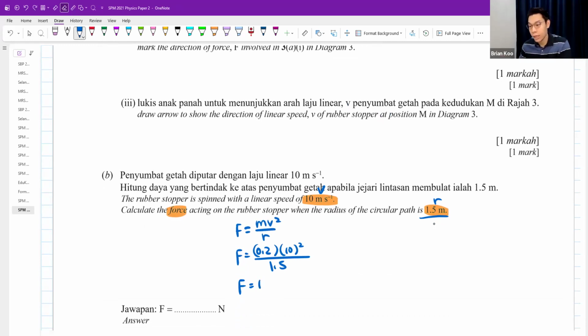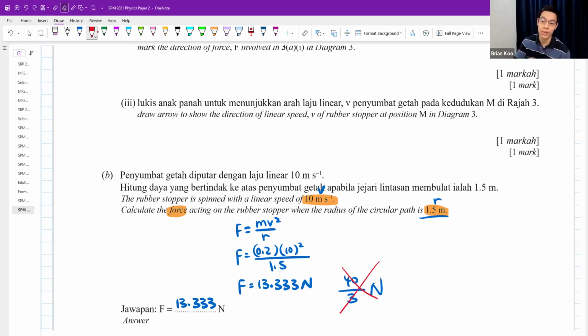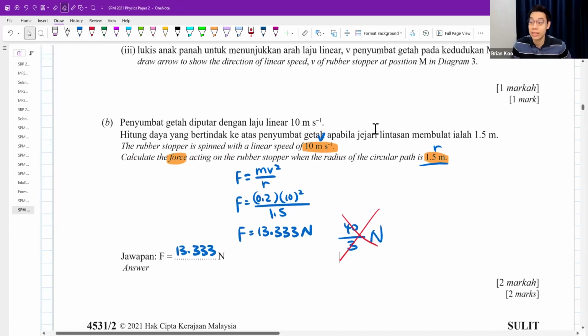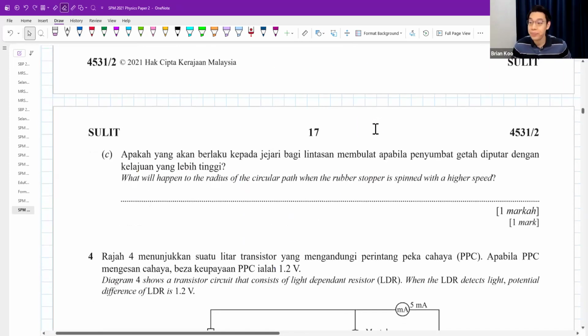Okay, we get 13.333 newtons. I prefer you to leave it as 3 decimal places. Guys, please don't leave it as a fraction. We will mark you wrong. In physics, we don't want the final answer in fraction. In maths it's fine, but physics, no, be careful. I want decimal. Okay, 13.33.